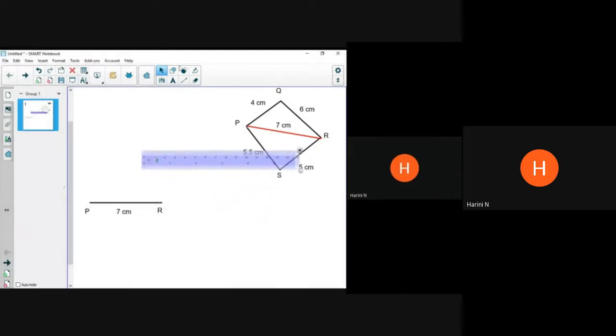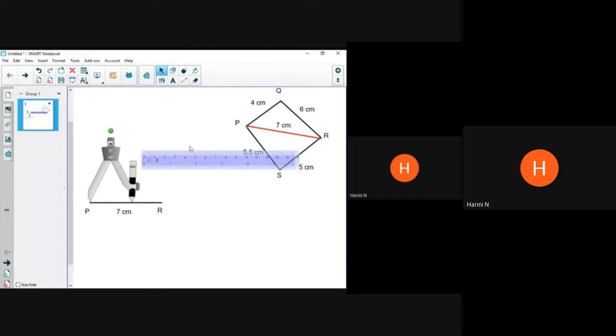So I have to take 4 centimeters in my compass. So let me take my compass tool also. I should keep it on the scale and I know how to measure the 4 centimeters, right? Keep the compass at 0 and pull the other end till 4. So you got your 4. Once you have taken 4 centimeters in your compass, take your compass and keep it at P. Keep it exactly at P.